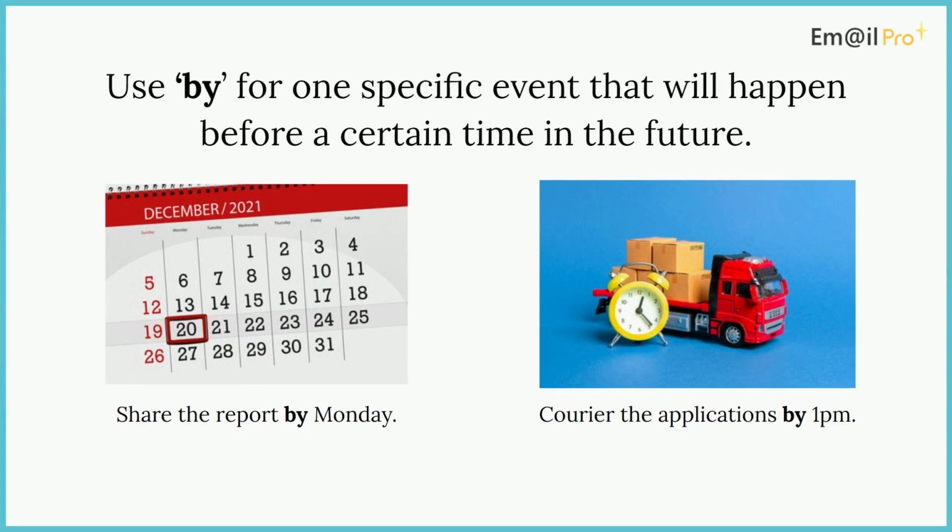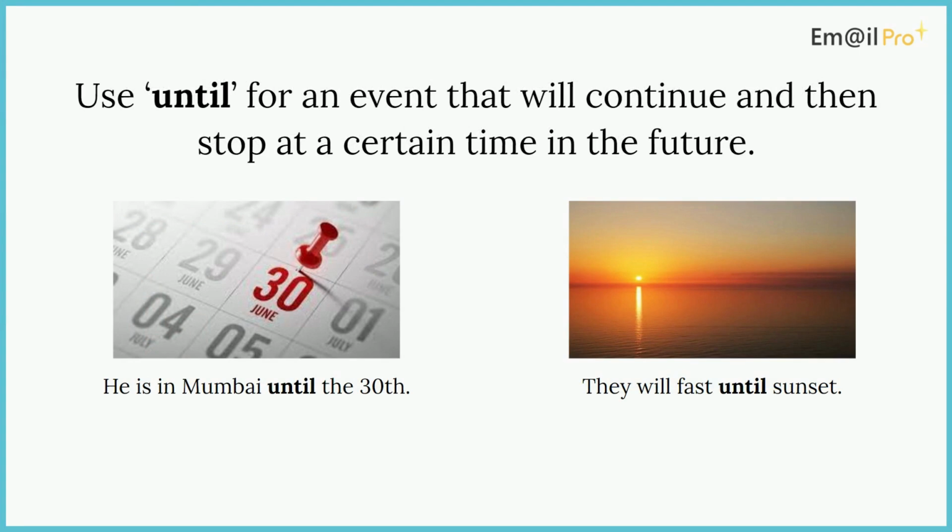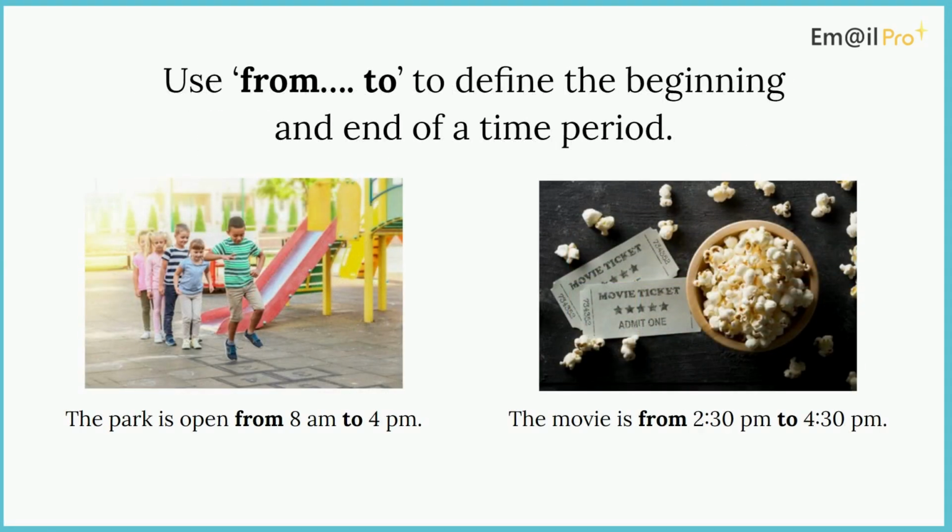Use by for one specific event that will happen before a certain time in the future. For example, share the report by Monday, or courier the applications by 1 p.m. Use until for an event that will continue and then stop at a certain time in the future. For example, he is in Mumbai until the 30th, or they will fast until sunset.